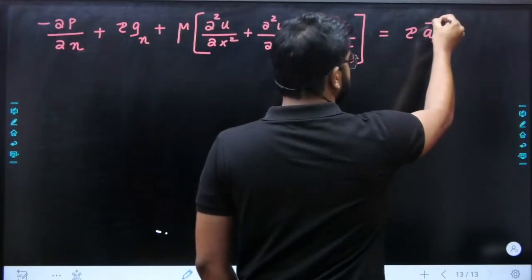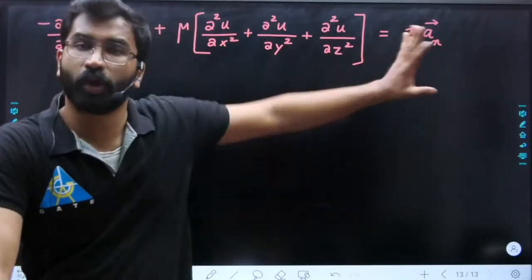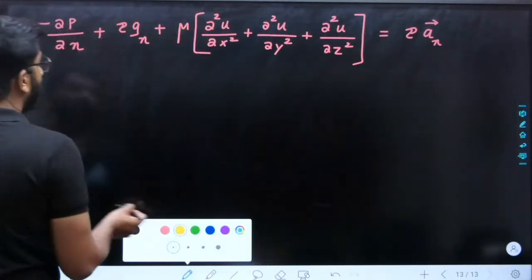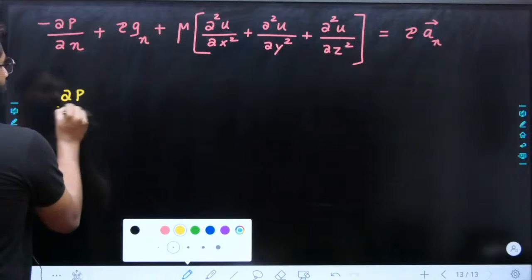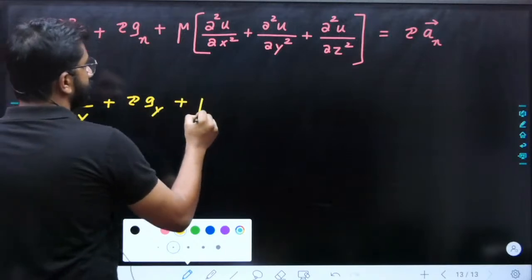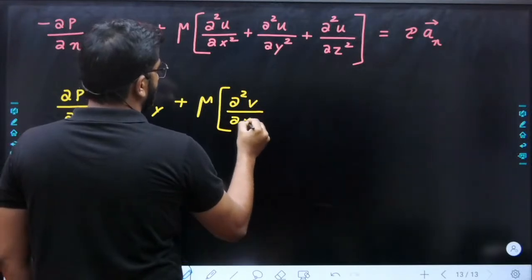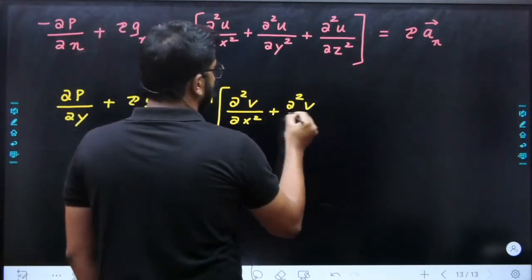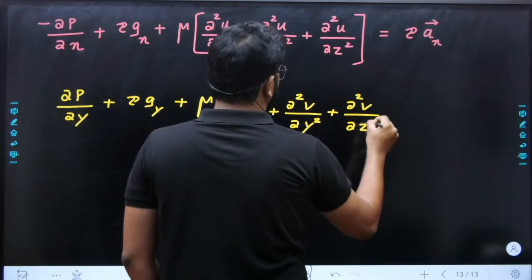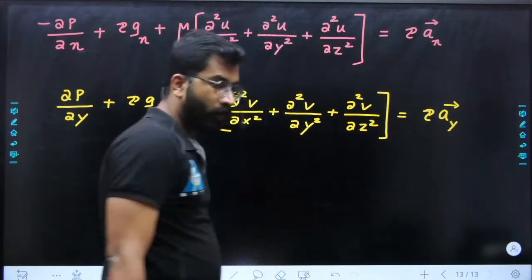What is your acceleration in x direction? Convective acceleration plus local acceleration. वहां पे पूरा I am not writing because already मैंने लिखा है, right? Just now acceleration in x y z direction I have written. Same way in y direction, what is equation? Minus dou p by dou y plus rho into gy plus mu into dou square v by dou x square plus dou square v by dou y square plus dou square v by dou z square equal to rho into acceleration in y direction.